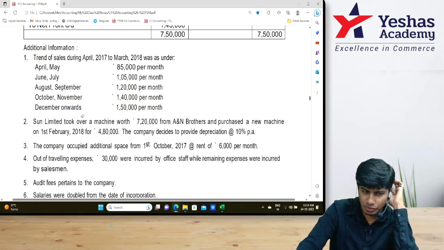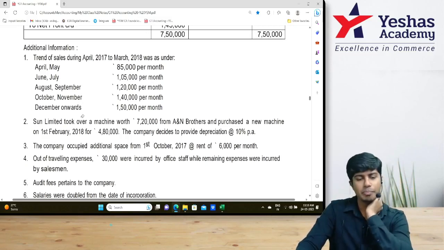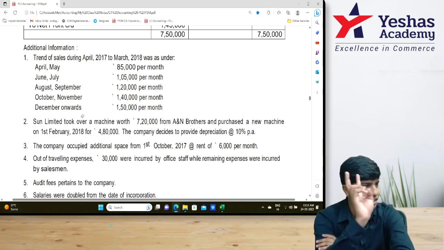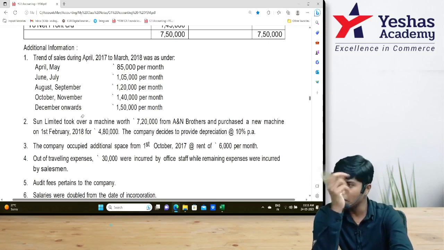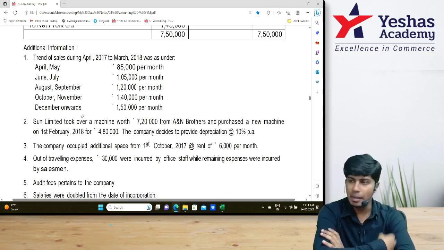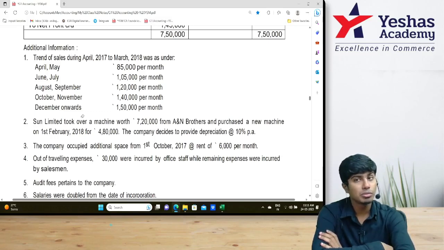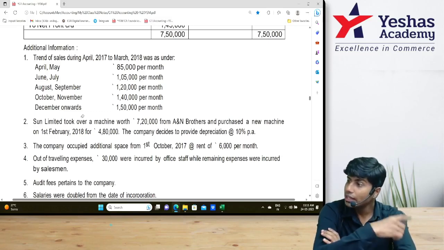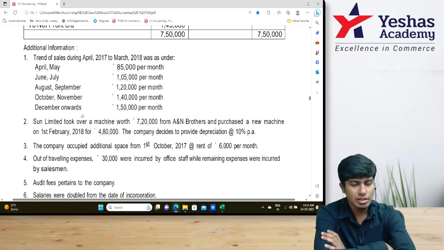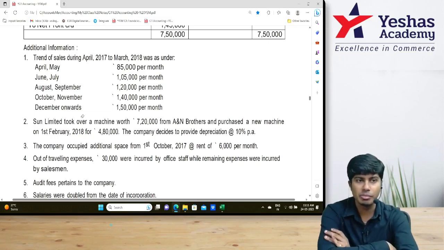Sun Limited took over a machine worth 7,20,000 from A&N Brothers and purchased a new machine on 1st of February 2018 for 4,80,000. Company decides to provide depreciation at 10%. Now think and tell me. They have two machines. One 7,20,000 worth machine which is acquired from the old firm, and a 4,80,000 worth machine which is purchased newly by the company. On 7,20,000, depreciation what we compute? Is it pre or post or both? Both. What ratio should we apply? Time ratio. Underline that: 7,20,000 into 10% into how many months?